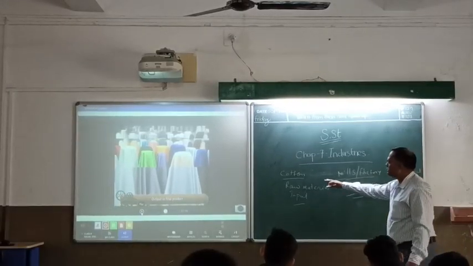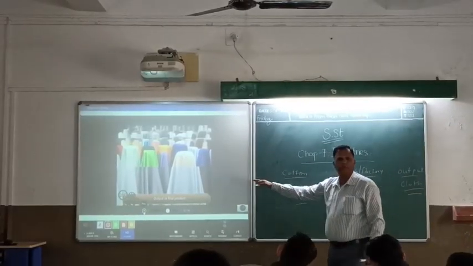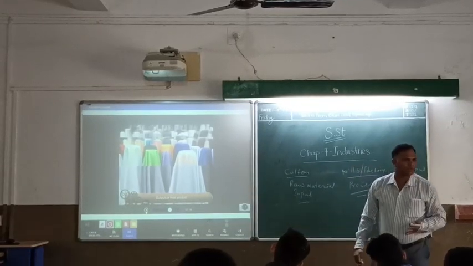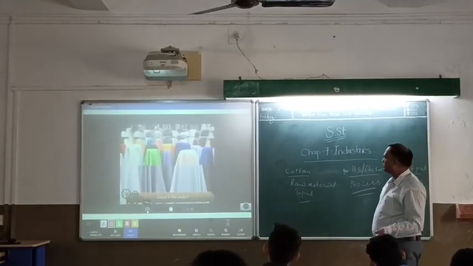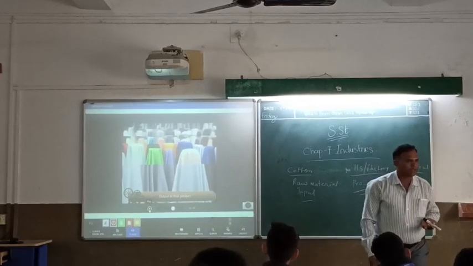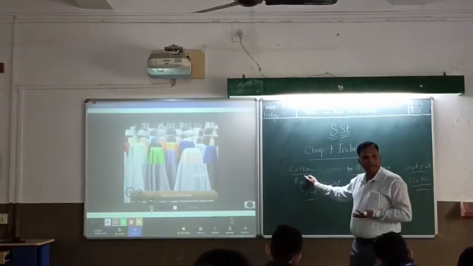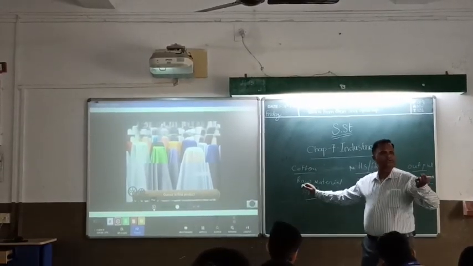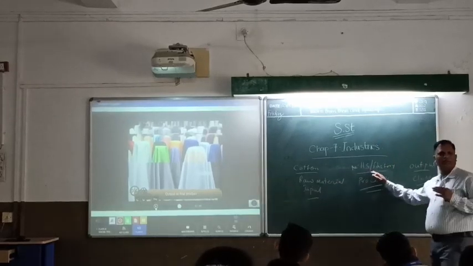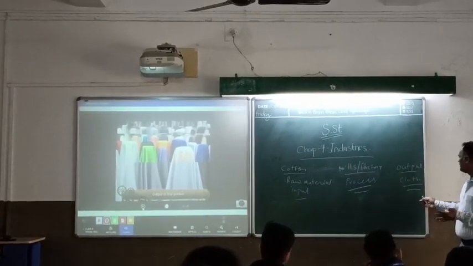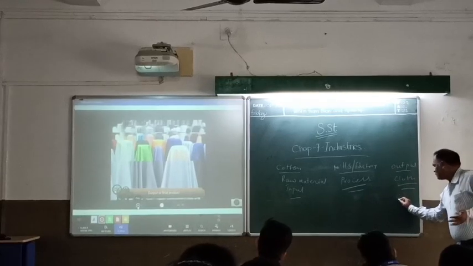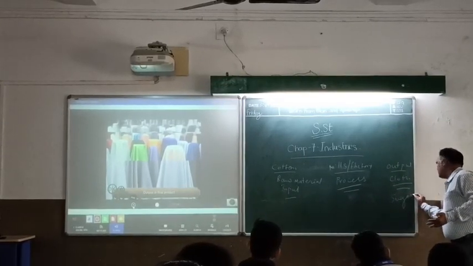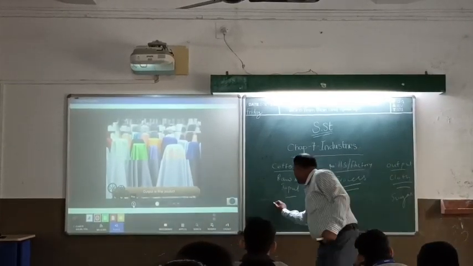Right? This here is giving an example of cotton, but it can be minerals also. For example, sugarcane also. Sugarcane is grown by the farmers, then it is sent into the mills, and then the process takes place, and what will the final product be? Like that only, iron ore.